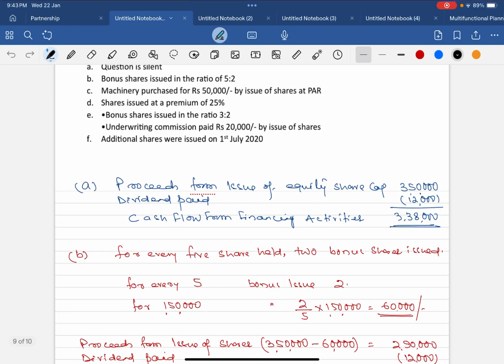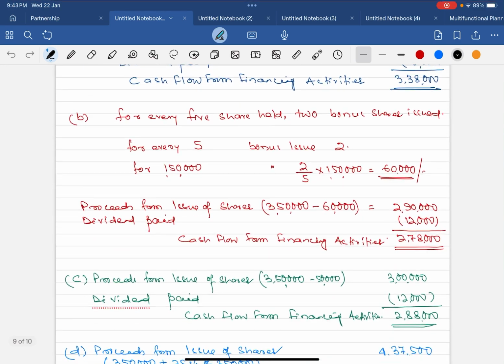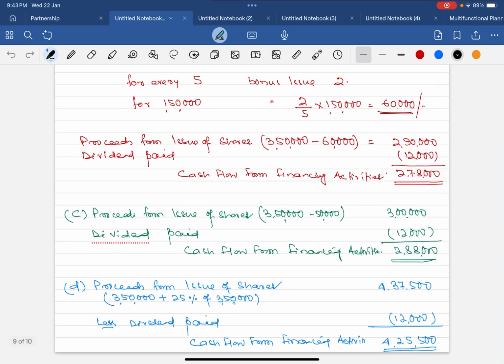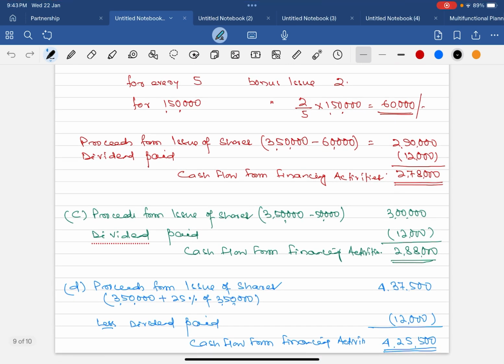Question number D. Shares issued at premium is 25%. I hope you must be knowing about underwriting commission, that is the commission paid to the underwriters who assist us to issue the shares. So proceeds from issue of shares is 3,50,000 and 25% premium is there. So 25% of 3,50,000 is to be added. So total comes to 4,37,500.